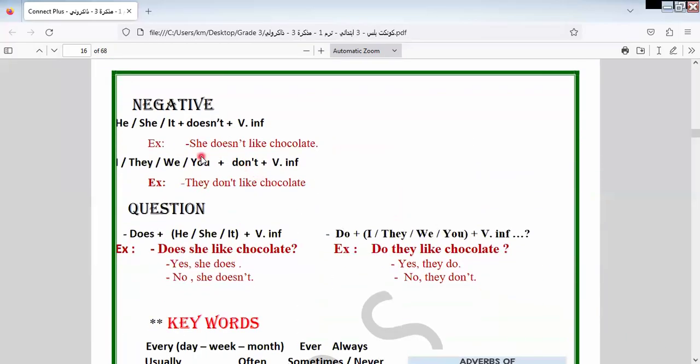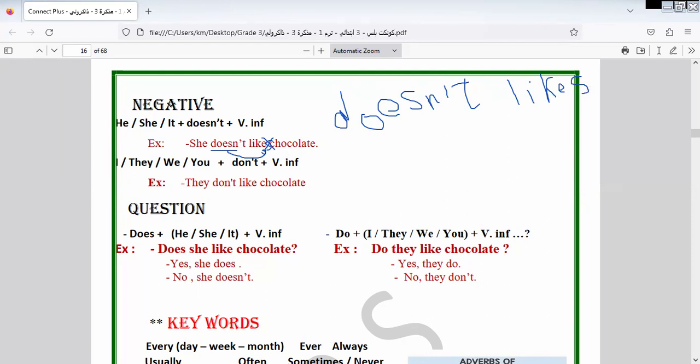Let's continue the rest of the lesson today. Here is the negative form of the simple tense, by adding doesn't or don't. We say doesn't like, and as we told you before, when we have does, we omit the S. We don't have S when we have does. Why? Because it replaces the S on the verb. Some of you are confused, so I will repeat it more and more for all grades.